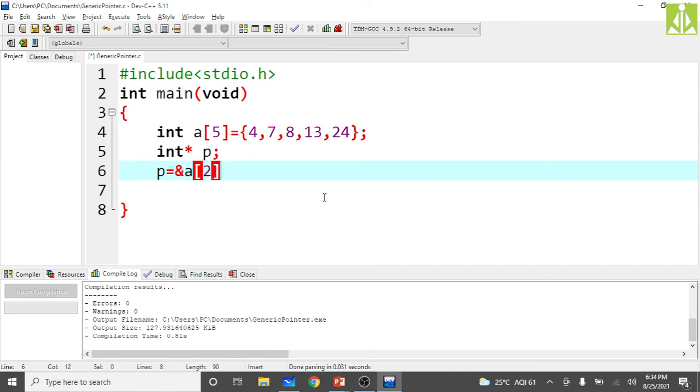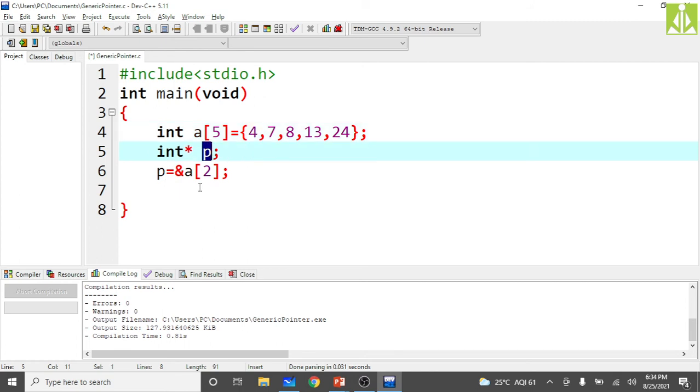Ampersand a of 2 will give you the address of this third location. The name of the array is going to point to the first location. Then this p pointer, when initialized with the address of the third element, is going to point to this third location inside the memory.